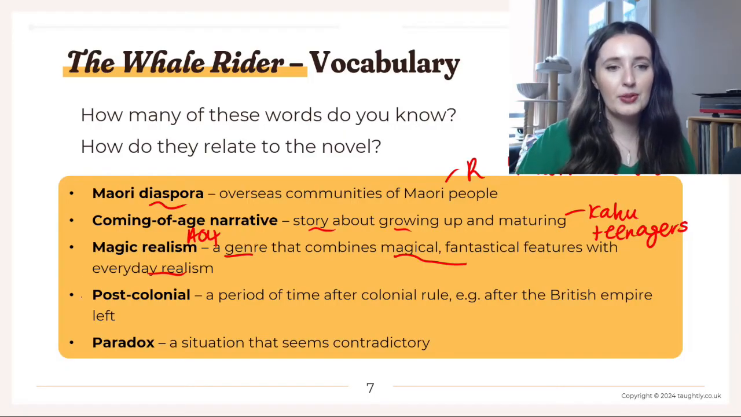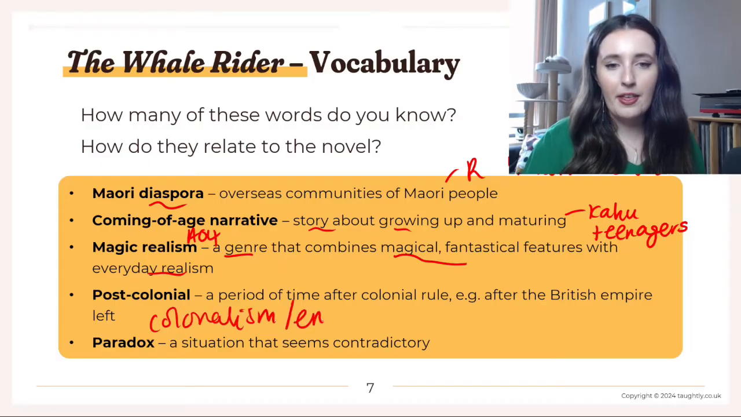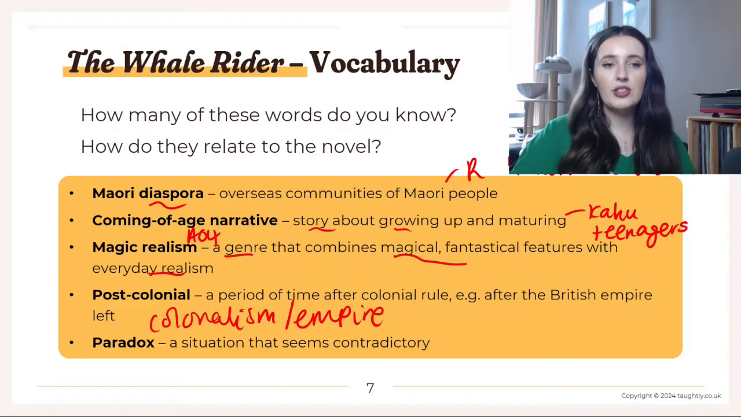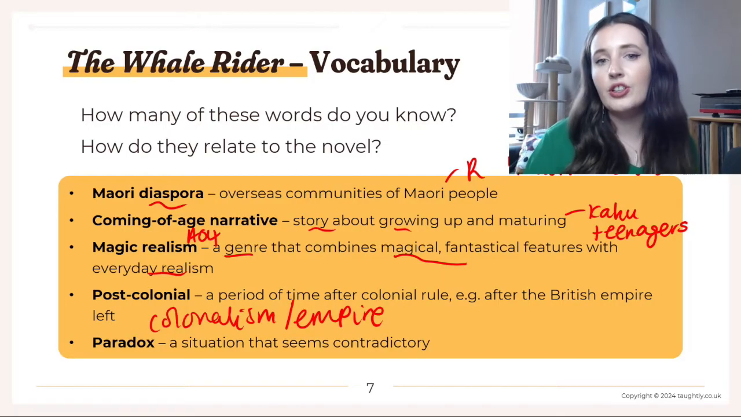Next, then, we have got post-colonial. So colonial is related to colonialism, or empire, or imperialism. So basically post-colonial, post means after. So it is a period of time after colonial rule. So basically after the British Empire left New Zealand, then we are in a post-colonial era.